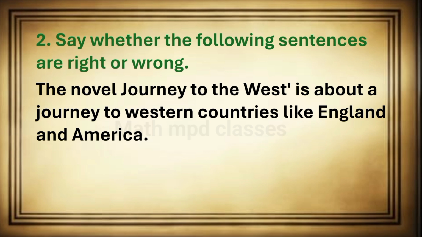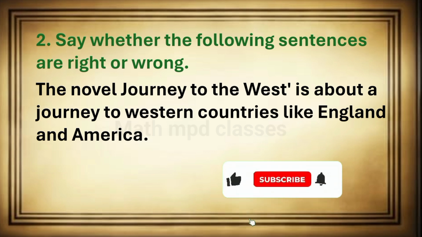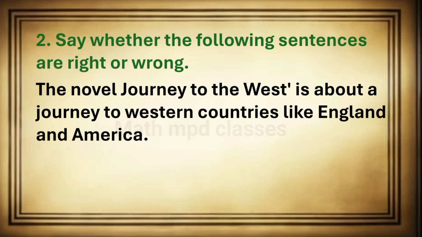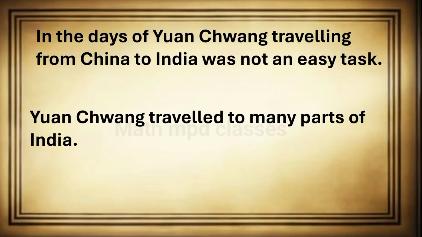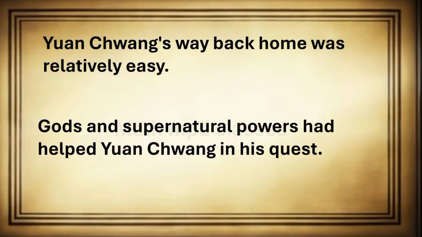Question number 2. Say whether the following sentences are right or wrong. The novel Journey to the West is about a journey to Western countries like England and America. This statement is wrong. Second, in the days of Yuan Shuang, traveling from China to India was not an easy task. This statement is right. Yuan Shuang travels to many parts of India. This statement is right. Next sentence, Yuan Shuang's journey back home was relatively easy.